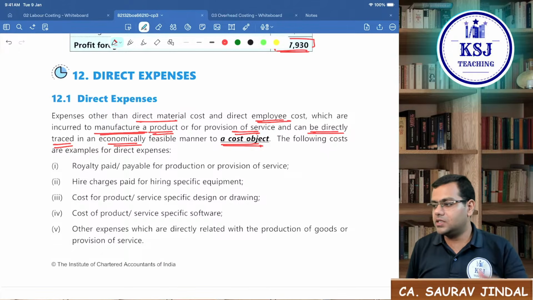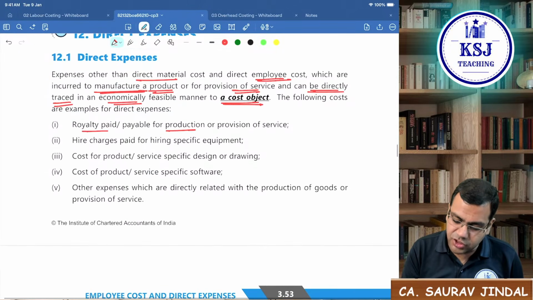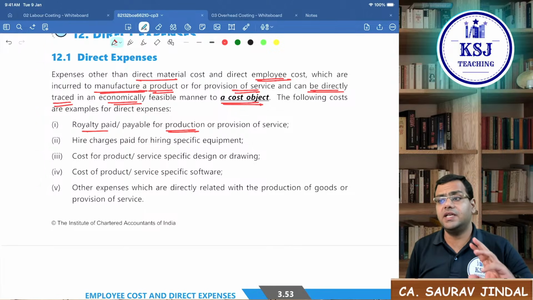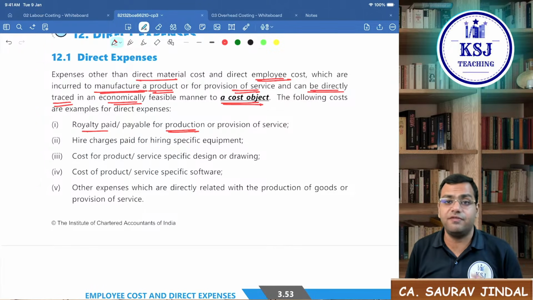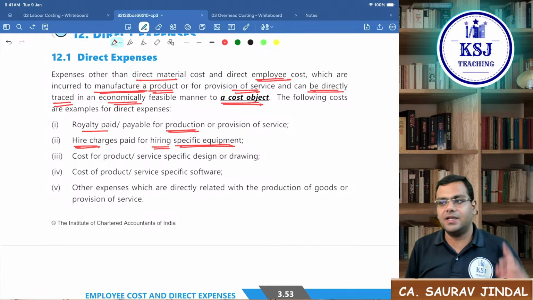So I told you what is a cost object? Anything for which the cost is being ascertained. Like the royalty paid or payable for the production, if the royalty is paid dependent upon the number of units that you are manufacturing. Hire charges paid for hiring a specific equipment that is directly related to the production, that is directly related to